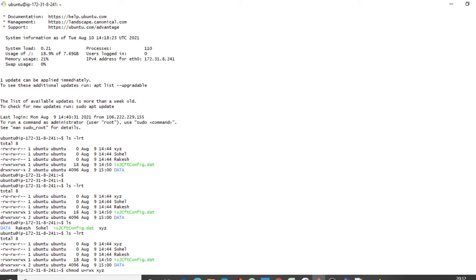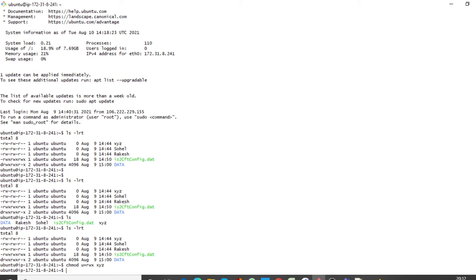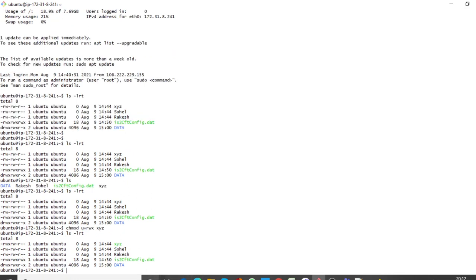After running this command, you will get read, write, and here you will get X instead of the hyphen. Let me press enter. Now do ls hyphen lrt. Here you can see read, write, execute is there, right?